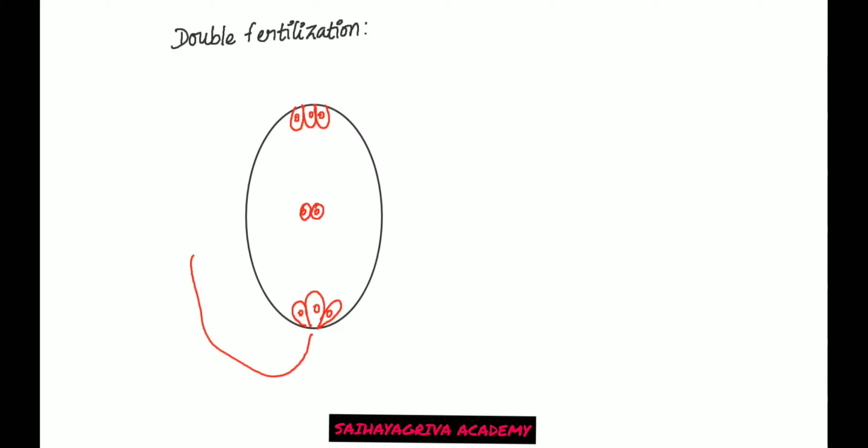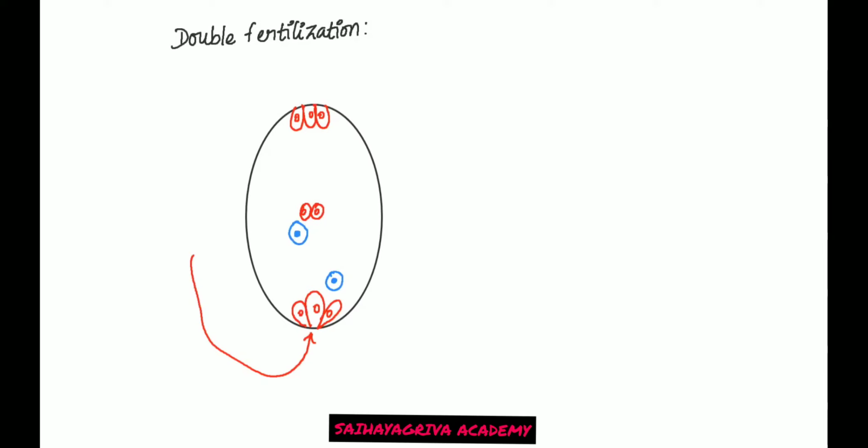So usually pollen tube enters through the micropylar end. Okay, it will try to enter through the micropylar end and reach the egg. When it reaches the egg, it will release two male gametes. So we will consider the pollen tube has released two male gametes. So this is one male gamete and this is another male gamete. Fine.